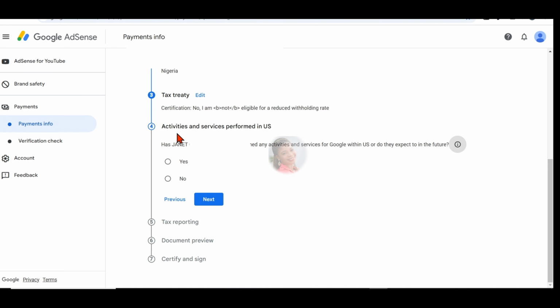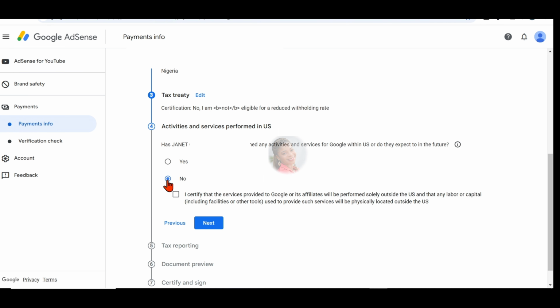Click on next. The next question says, have you performed any service for Google within the US? I selected no, but if you worked in the US, choose yes. Now we are going to clarify this by letting them know that the services we are about to provide for Google is going to be performed solely outside the US. Check this box and click on next.